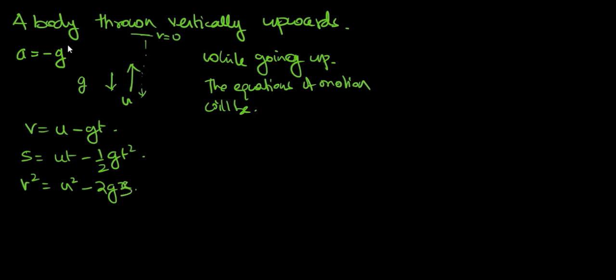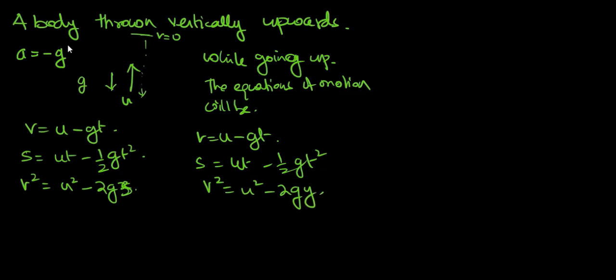Now let's say the body is thrown vertically upwards and it is traveling along the y-axis. What we will have here is v is equal to u minus gt, s is equal to ut minus half gt square, and v square is equal to u square minus 2gy, as it is thrown vertically upwards.